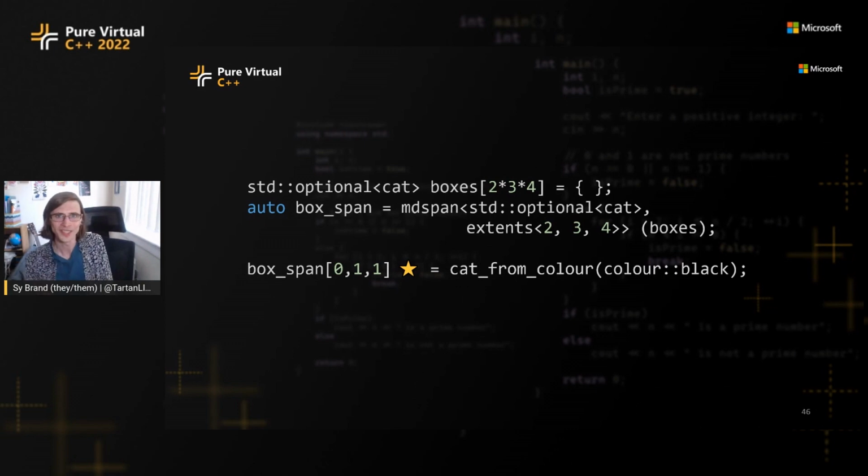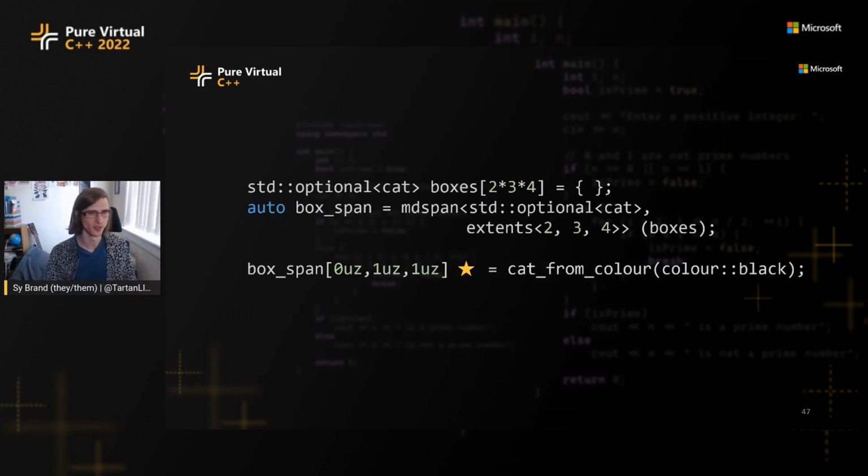We have a multi-dimensional indexing operator. This is nice. This is one of those really small things which actually makes a quite nice usability improvement, I think. And maybe for whatever reason, if we wanted to make sure that we were saying these are size_t's, we could use the new std::size_t literal.